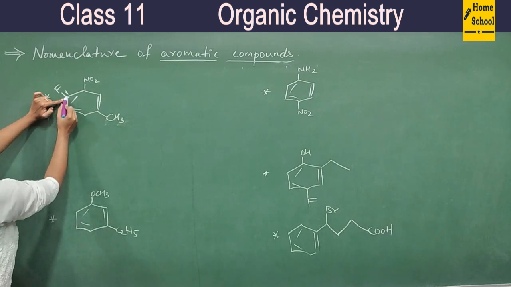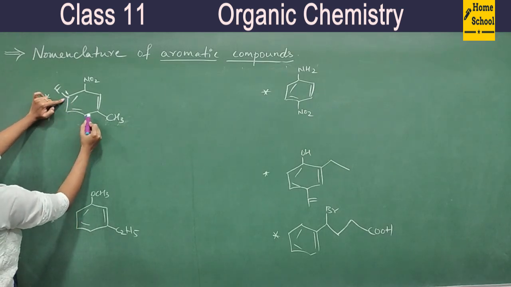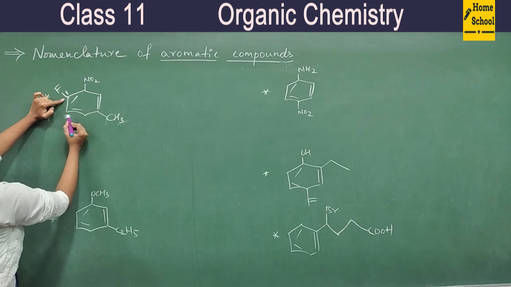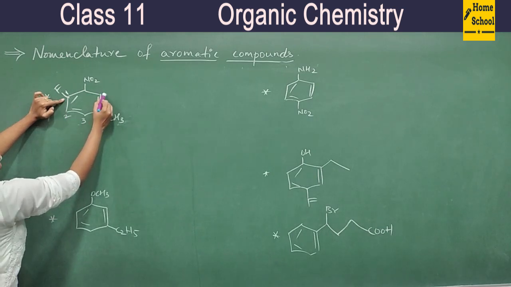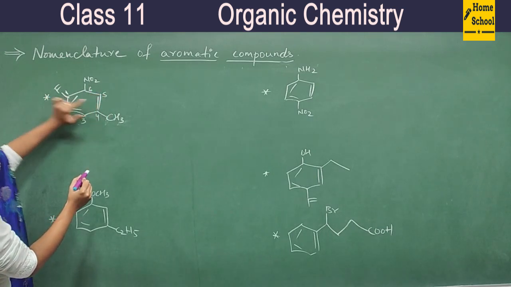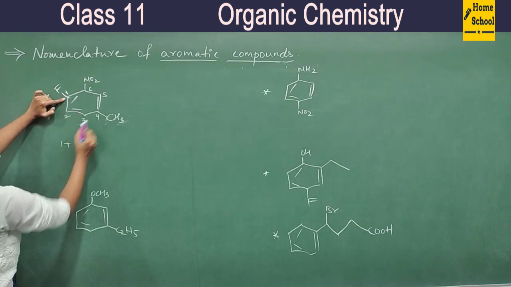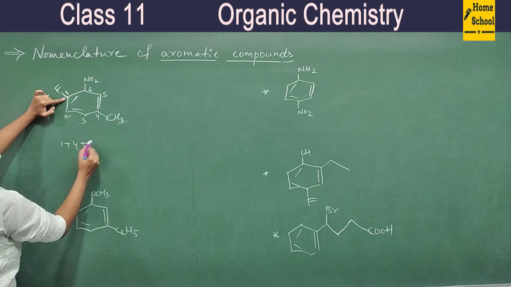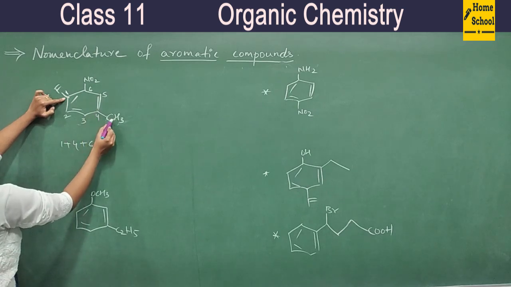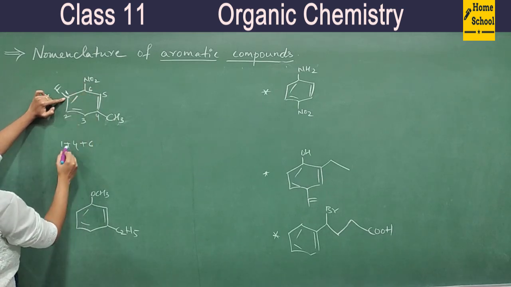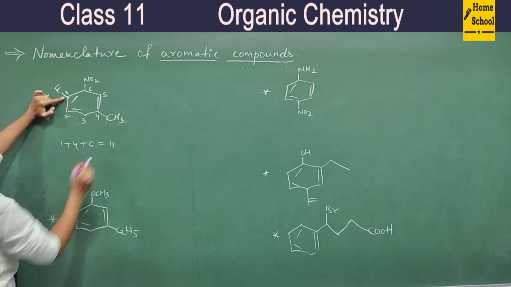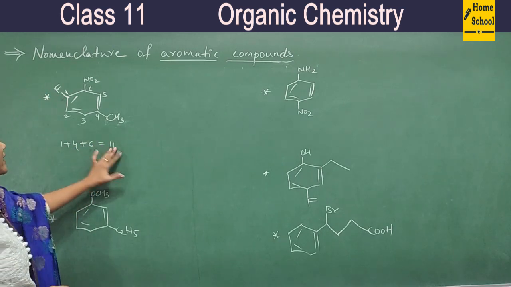So how do you give numbers? If you go from this side, 1, 2, 3, 4, 5, 6, what is the lowest locant you will get? You see, 1 plus 4 plus 6, since this group is at the 4th carbon and this group at the 6th carbon. So if you add these numbers, you will get 11.